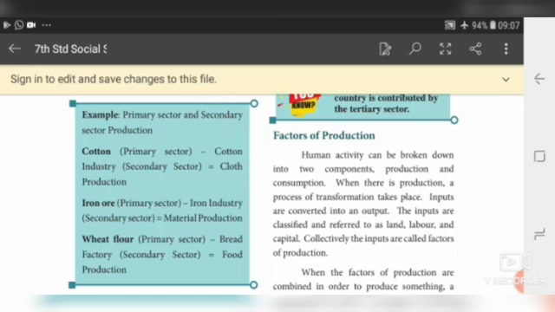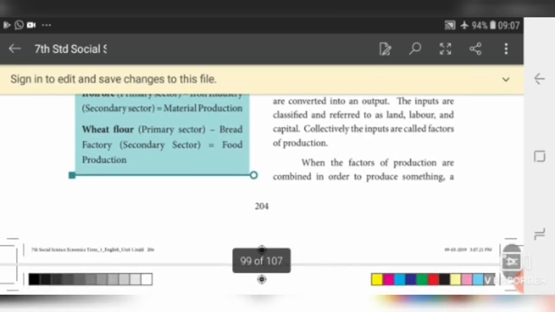The inputs are classified and referred to as land, labor, and capital. What do we call input? The land, labor, and capital. These three things are very important to make an output. Collectively, these inputs are called factors of production.